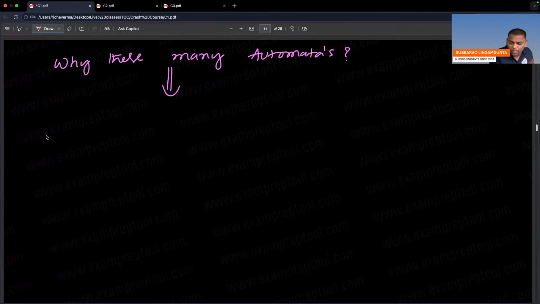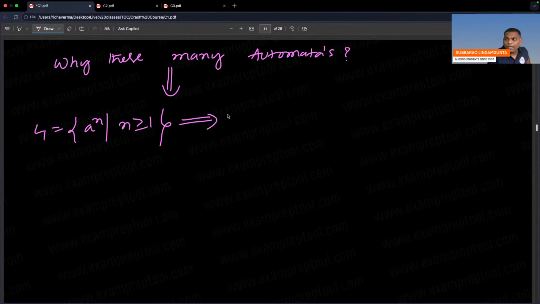Can you observe here? This is a very, very important one. You may get some questions from this area. Please observe. L1 is equal to a power n, where n is greater than or equal to 1. If you observe clearly, the minimum n is 1. 1 a should be accepted, 2 a's should be accepted, 3 a's should be accepted, and so on.